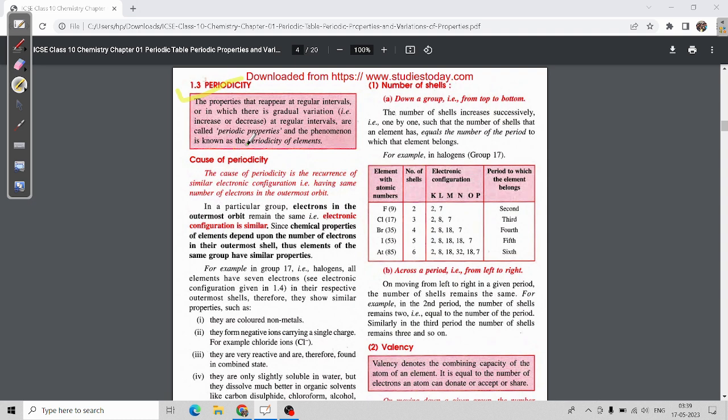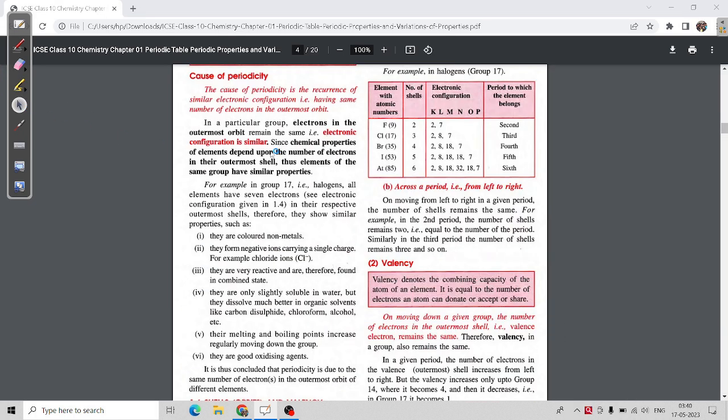That means similar properties of elements which reappear at regular intervals are called periodicity. And what is the cause of periodicity? It is the recurrence of similar electronic configuration. That's why periodicity is there.